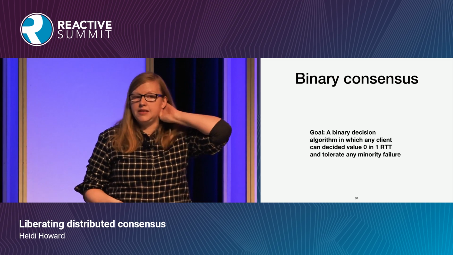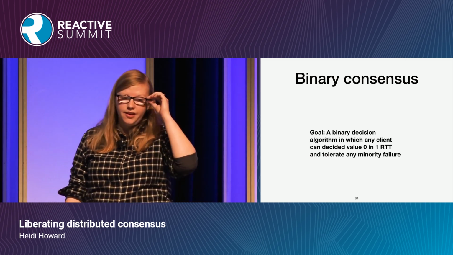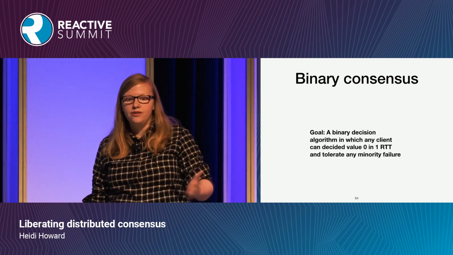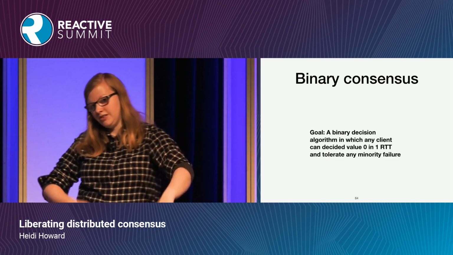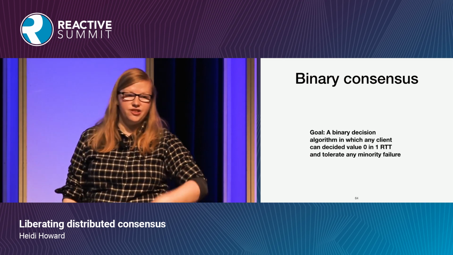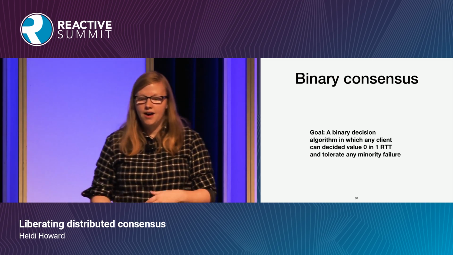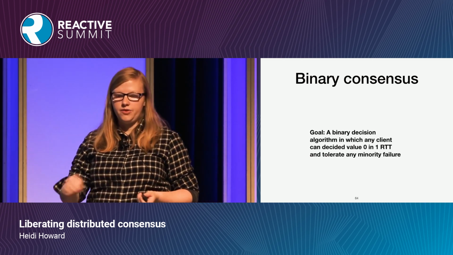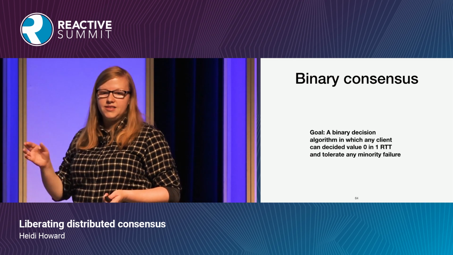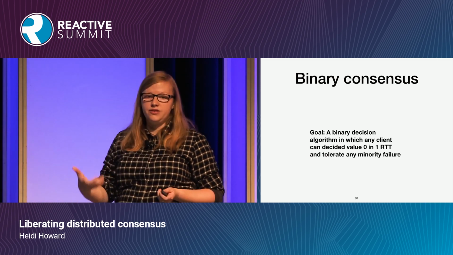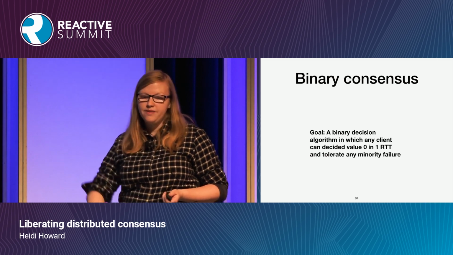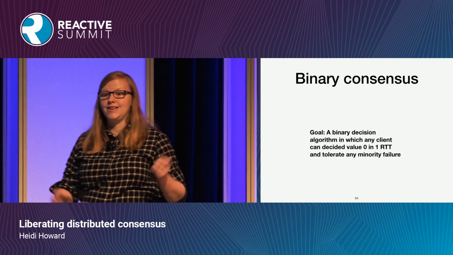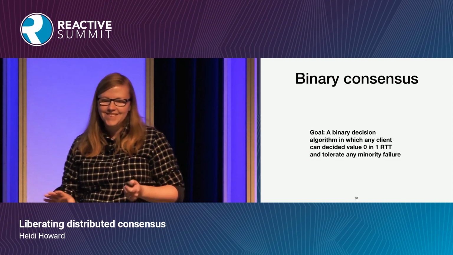So what about binary consensus? One of the typical examples for consensus is reaching consensus over a binary value, like a lock. Either it's been granted or it hasn't, for example, or a transaction, either it's committed or it's aborted. So what I want to do here is see whether we can take the common binary value, in this case I'm going to just call it 0, and say if we're trying to decide 0, can we get 1 round trip using just majority quorums from any client?